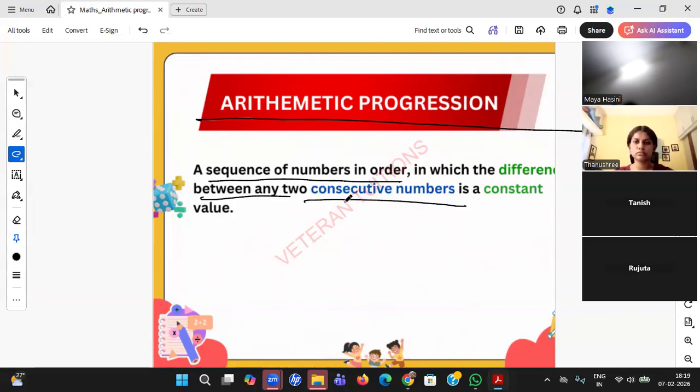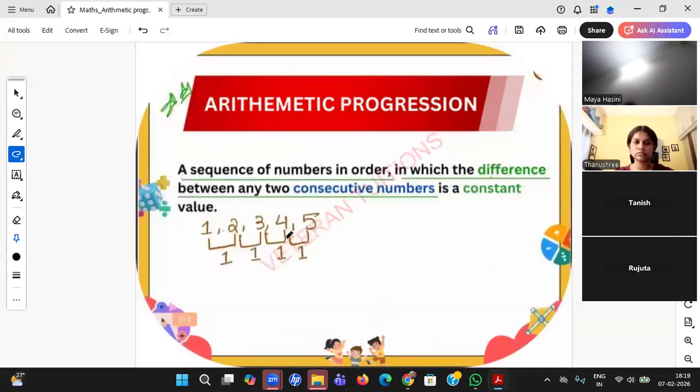The difference between consecutive numbers, side by side numbers, should have a constant value. You can look here. If you take some numbers in a sequence, 2 minus 1, 1, 3 minus 2, 1, 4 minus 3, 1, 5 minus 4, 1. So it is having some sequence and the difference is same. So you call such number sequence an arithmetic progression.